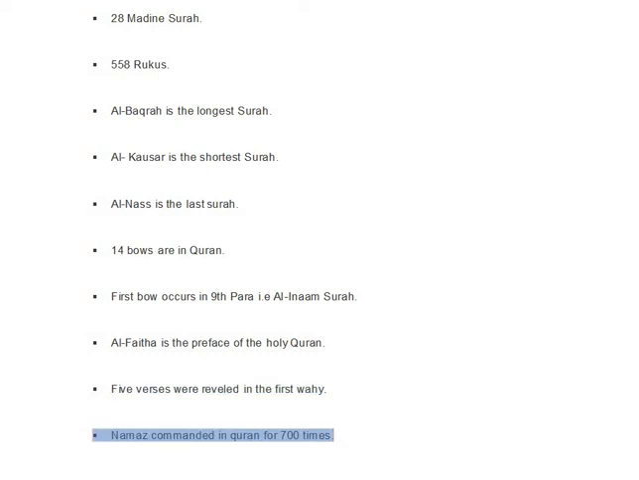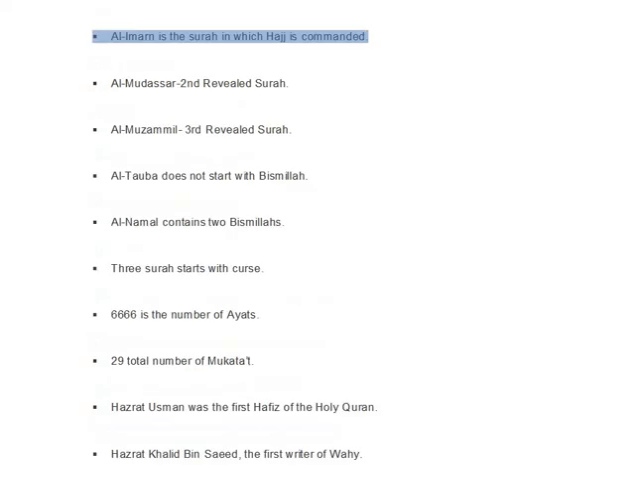The name of Allah is mentioned in Quran 700 times. Al-Imran is the surah in which Hajj is commanded. Al-Mudassir is the 2nd revealed surah. Al-Muzammil is the 3rd revealed surah. Al-Tawbah does not start with Bismillah. Al-Namal contains 2 Bismillahs. 3 surahs start with a curse.